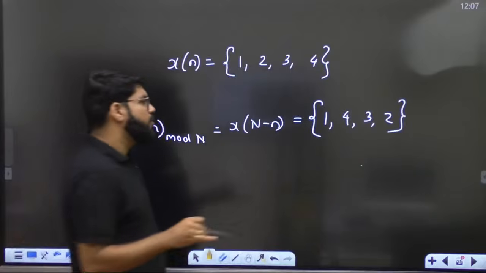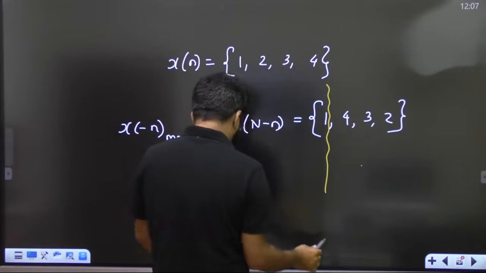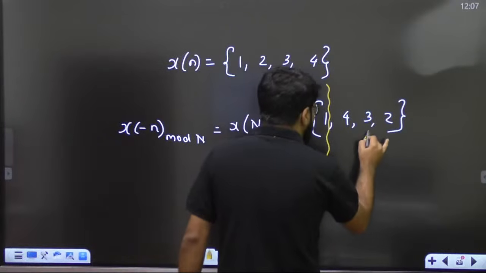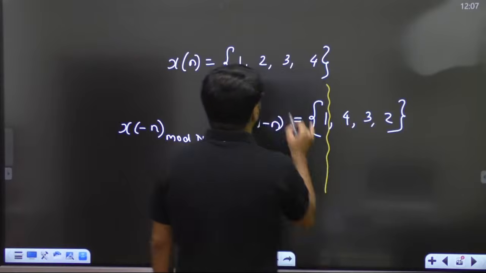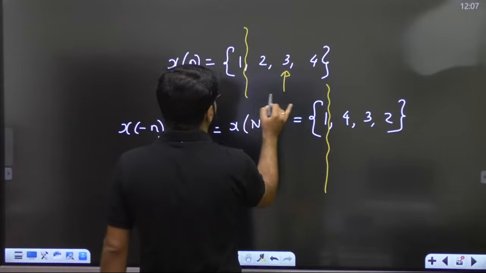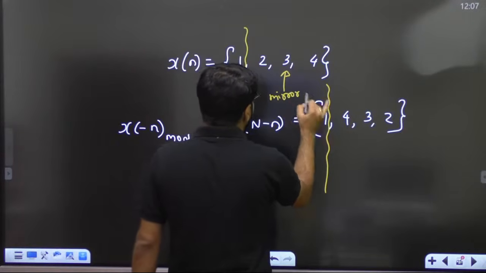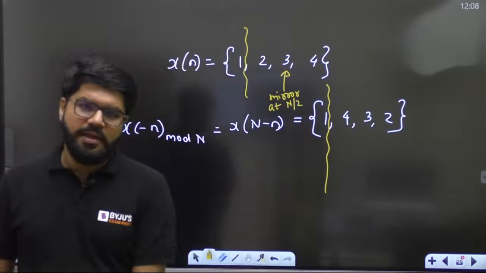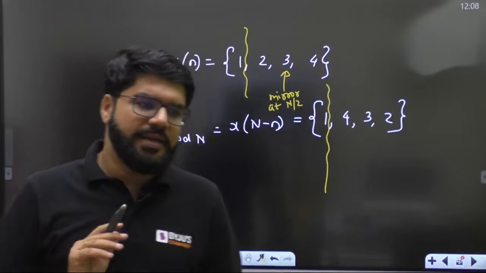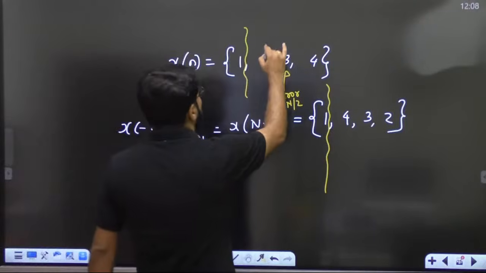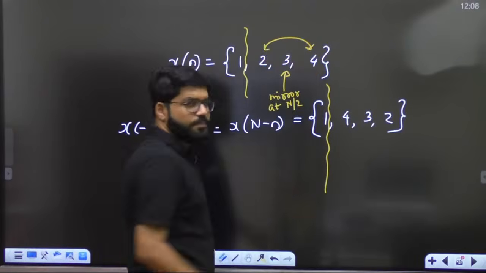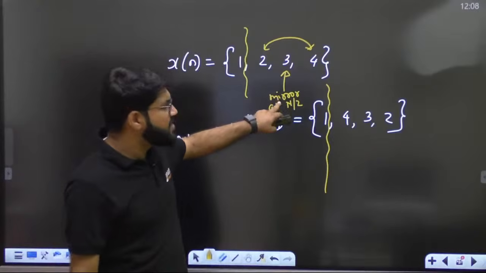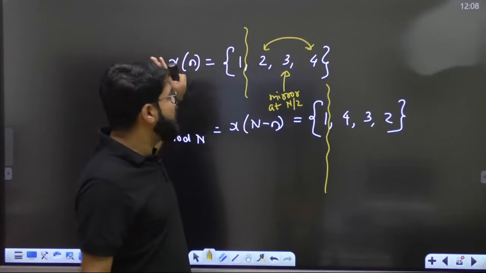What you have to do in circular folding: separate the origin, separate the first sample always. And let's say you have a mirror at n by 2, at the central ordinate. Now what is the role of the mirror? To create reflections. Swap left to right, right to left. But the mirror is at the central ordinate n by 2, and the origin is kept separate.